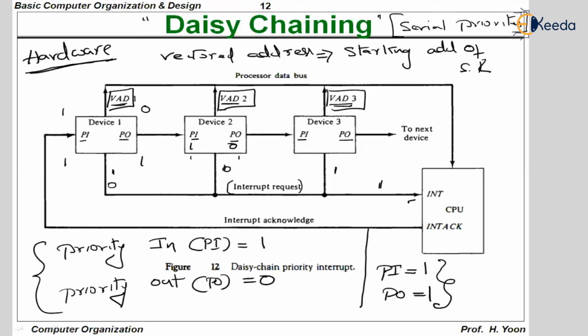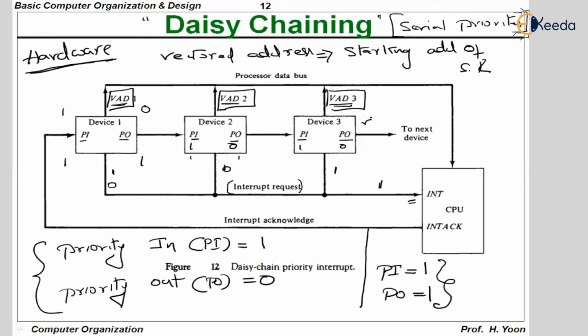When there is an interrupt, the CPU will send the interrupt acknowledge line to the first device. The first device is not interrupting because of 1 and 1. The second device is also not interrupting because of this 1 and 1. Now the third device is interrupting because it is 1 and 0. So finally, the CPU will be able to finish the service routine of device 3.